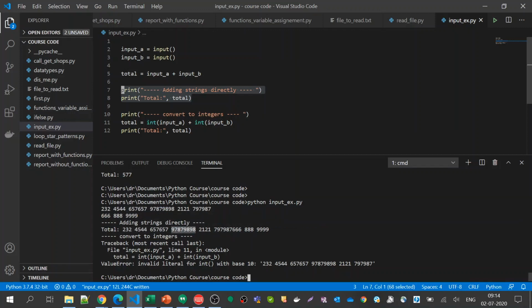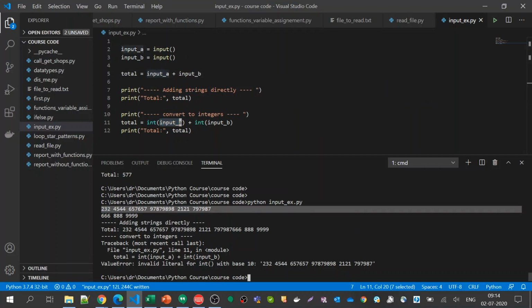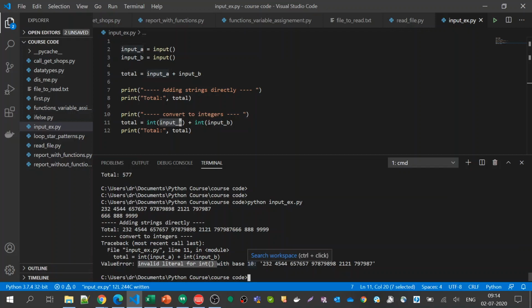Now I'm trying to convert that string into an integer. The whole string contains spaces, so that is not a valid integer. That is why it says invalid literal for base 10 int, that means the numbers. It is not able to convert this particular string into an integer.